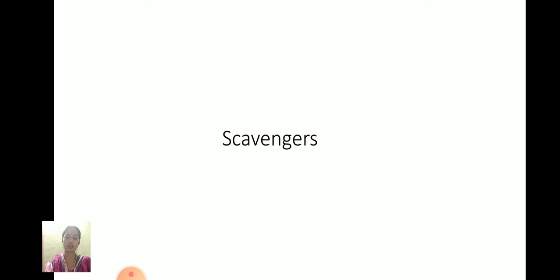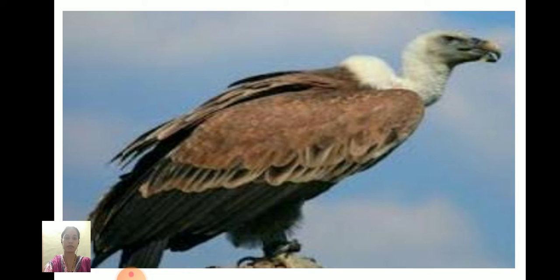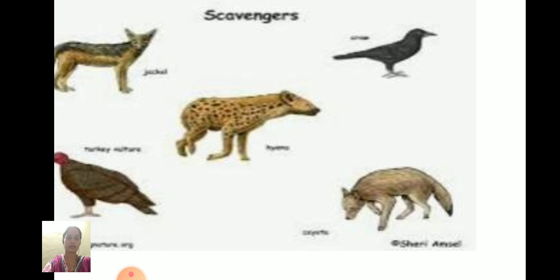Let me move to the topic of scavengers. What are scavengers? Scavengers are animals that live on dead and decaying food, and they do not kill animals on their own. They eat those animals which have already died, and they help keep the jungle clean. An example is the vulture, which has sharp and pointed teeth used for tearing flesh. They also have strong claws and beaks. These are some examples of scavengers. Clear, children?